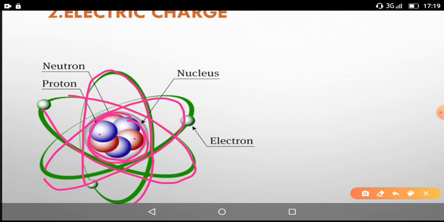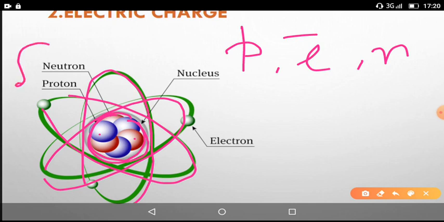But according to Dalton's theory, the atom is an indivisible particle. It means the atom could not be divided into a number of particles. And later Rutherford's experiments showed that the atom can be divided into three particles. They are named protons, electrons and neutrons. Among them, protons and neutrons are in the nucleus, and electrons are revolving around the nucleus in their fixed orbits. So this is Bohr's atomic structure, even modified by Sommerfeld.